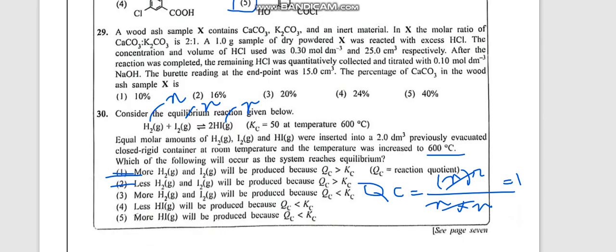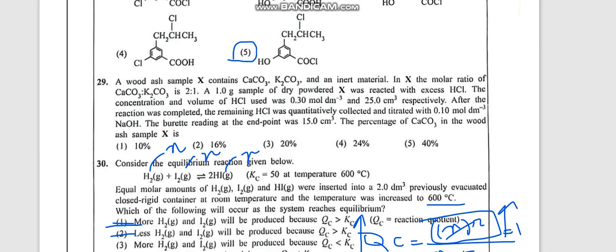QC less than Kc. So if QC is less than Kc, what will equilibrium try to do? Equate QC to Kc, no? So if you want to equate QC to Kc, you have to increase QC. To increase QC, the numerator of the QC expression has to be increased. In the numerator you have the HI gas concentration. So more HI gas will be produced because QC is less than Kc. So equilibrium will shift forward. Answer is 5 for that.